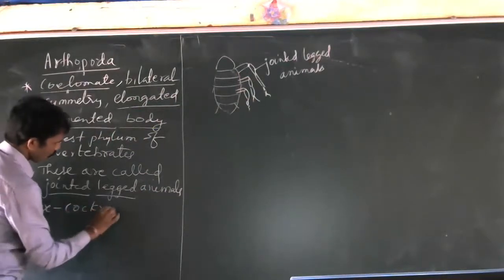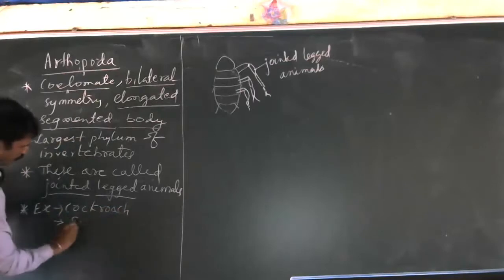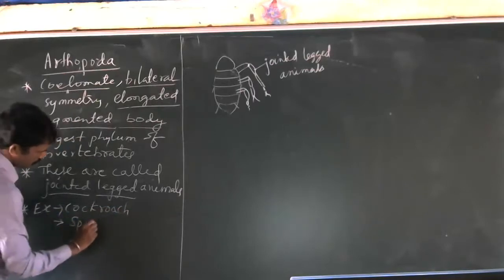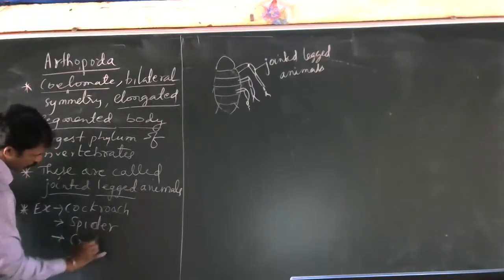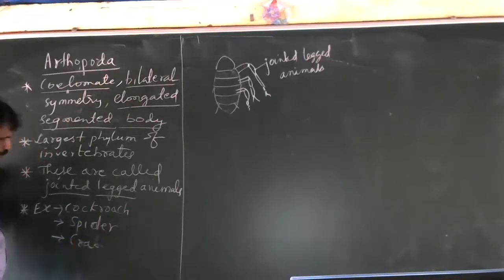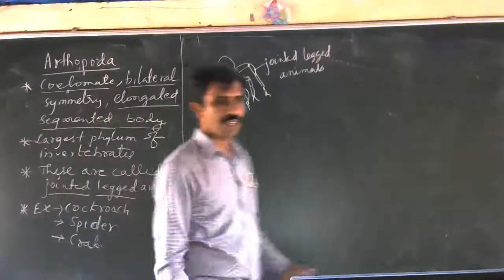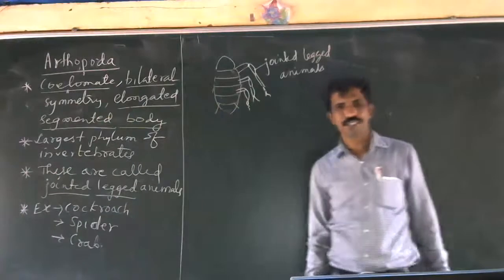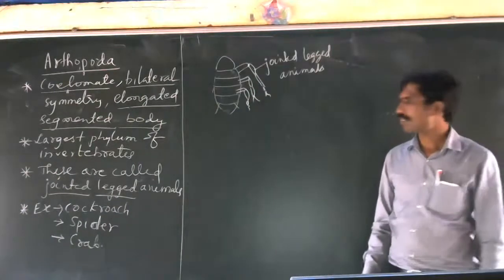Say cockroach you can give. Spider you can give. Crab you can give. So many examples: butterfly you can give, dragonfly you can give, housefly you can give, fruit flies you can give. So you can give any number of examples.